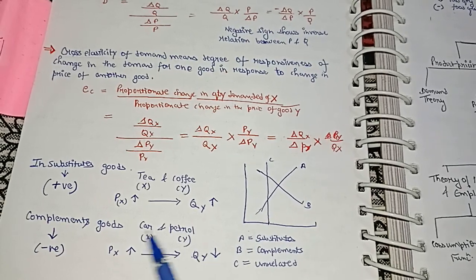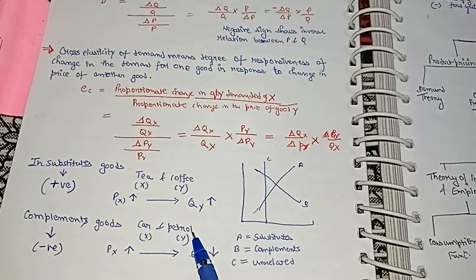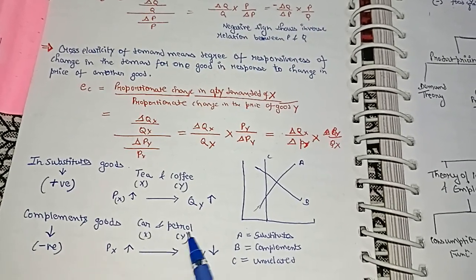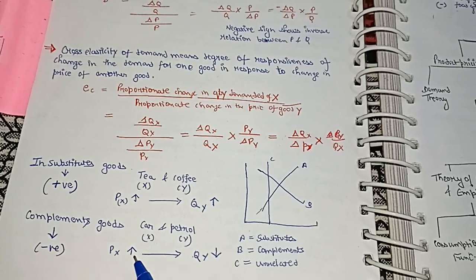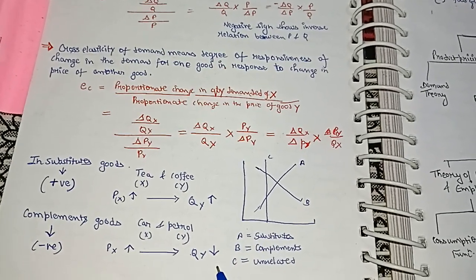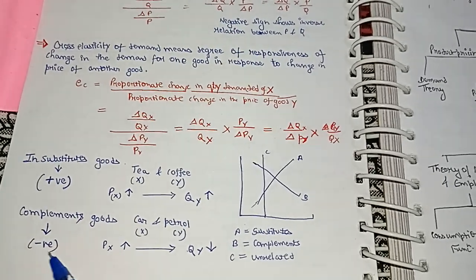Of course, you can't say that the car is so costly, so you won't go for petrol. Both have a complementary, or combined, demand. So if the price of a car rises, the quantity demanded of petrol is going to fall. So there is a negative relationship existing.